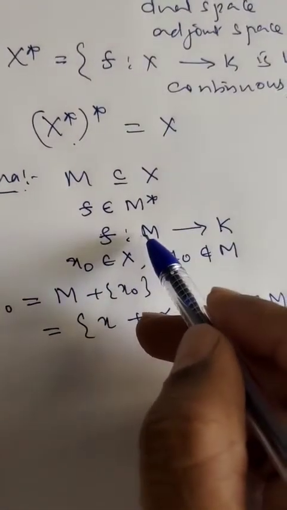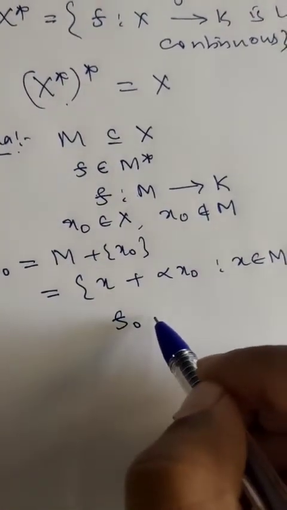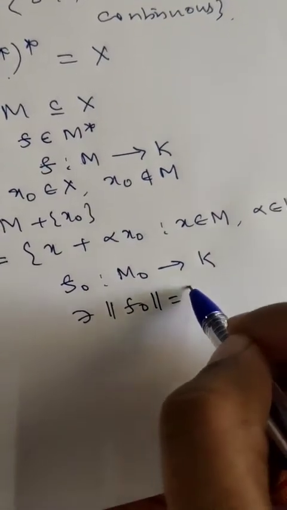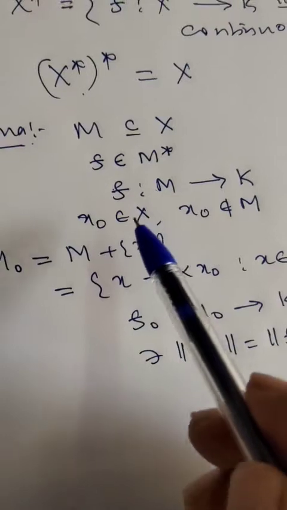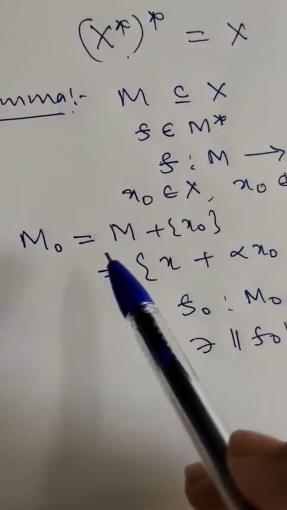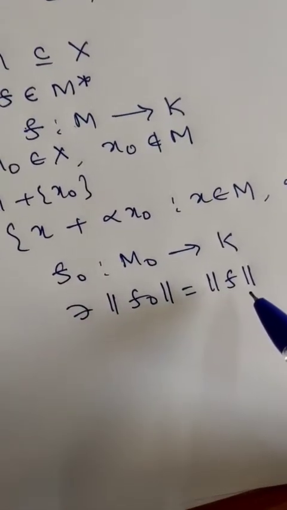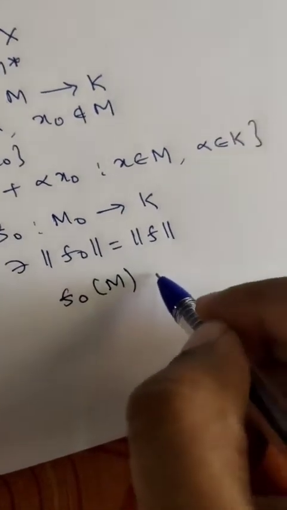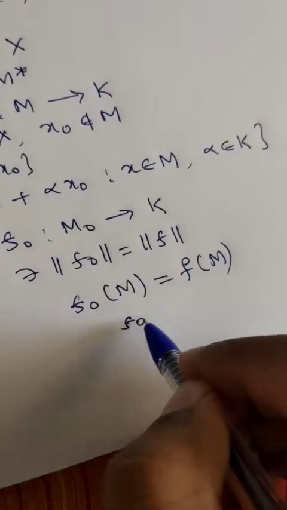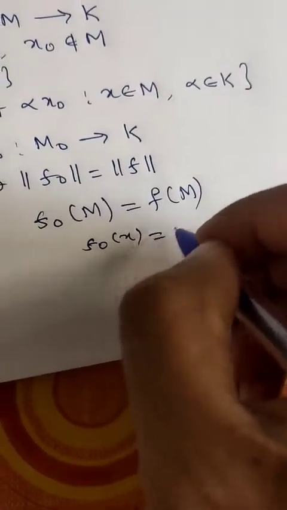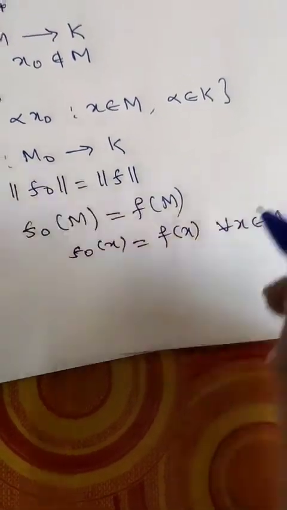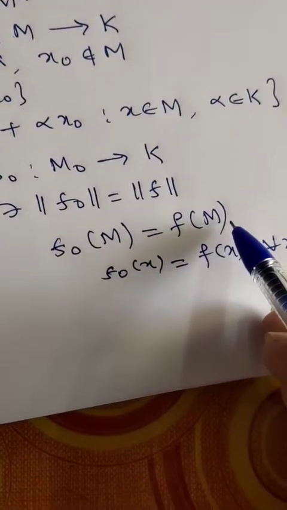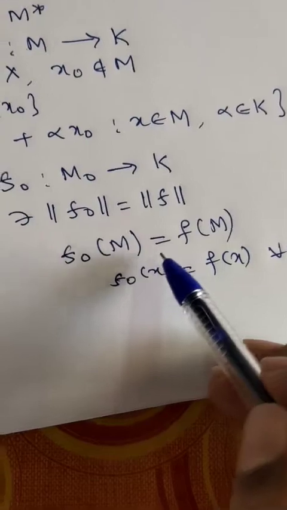Then this functional F from M to K can be extended to F naught from M naught to K such that norm of F naught is the same as norm of F. So the theorem says this functional F defined from M to K can be extended to a functional F naught such that norm of F naught is equal to norm of F. Now since M naught contains M, F naught of x is the same as F of x for every x belongs to M. So if F is a function defined on M, then F naught coincides with F on M.